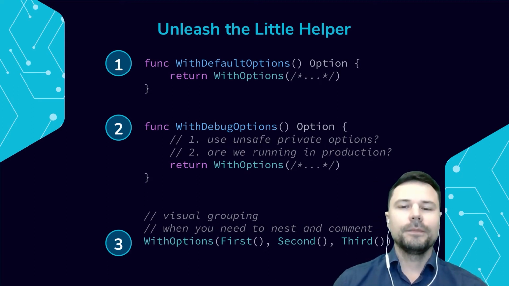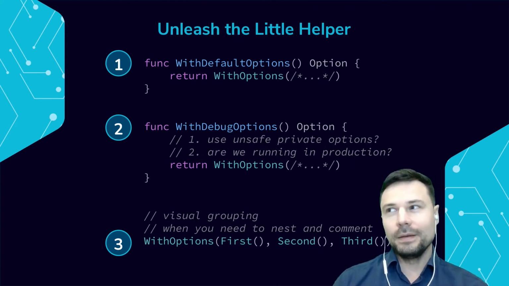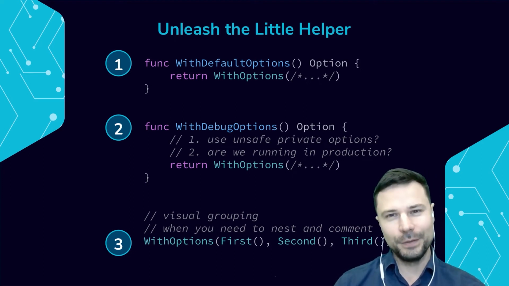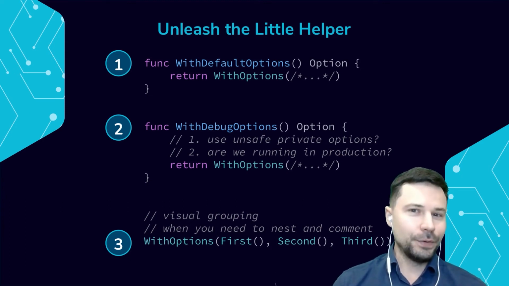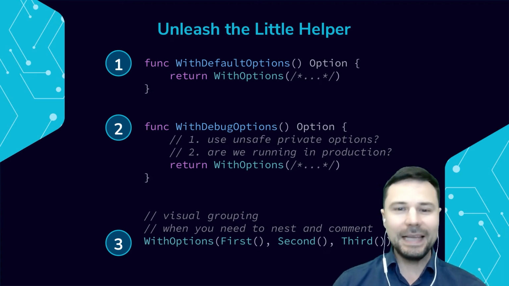Well, because we can write special unsafe private options. For example, like an administrative backdoor that we don't want anybody just using frivolously. And we can hide that administrative backdoor option, called with administrative backdoor, inside an options set called with debug options.